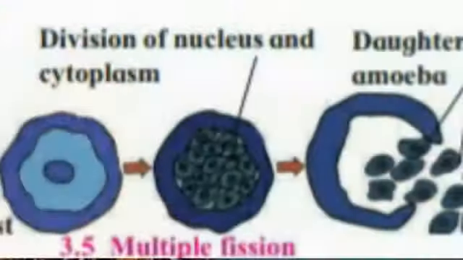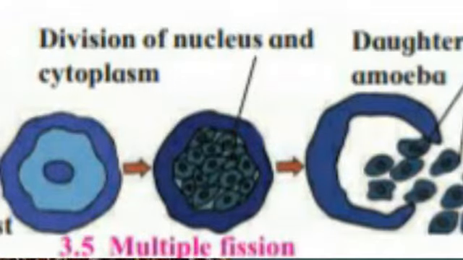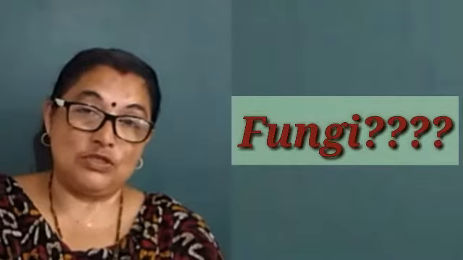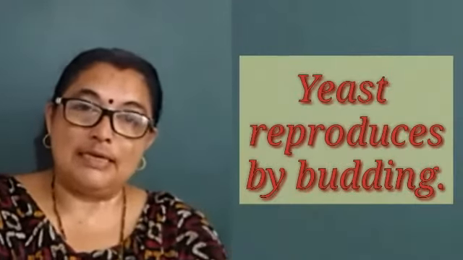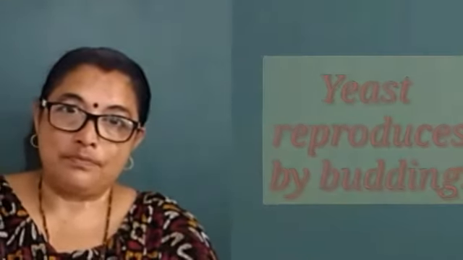Now this was regarding protozoans. How do fungi reproduce? You have heard regarding yeast which is used for production of bread. It is a unicellular fungus. Now this yeast reproduces by the process of budding. Actually the nucleus of yeast divides mitotically.